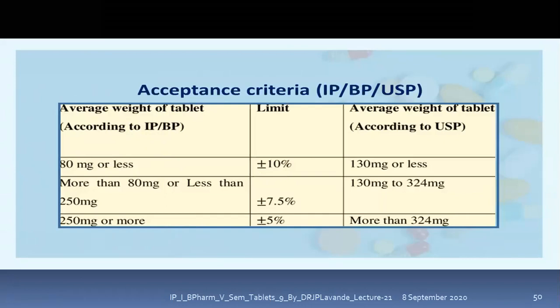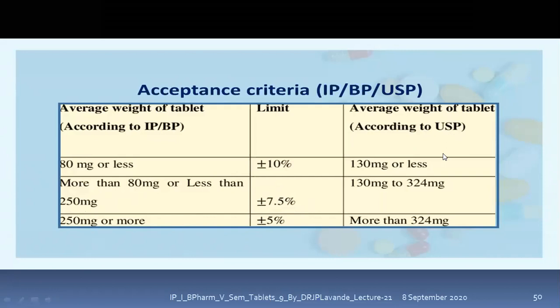If the weight of tablet is more than 80 milligram and less than 250 milligram, the weight variation acceptance criteria is 7.5%. Whereas if the weight of tablet is more than 250 milligram, then the weight variation acceptance criteria is 5%. This is as far as IP and BP is concerned.